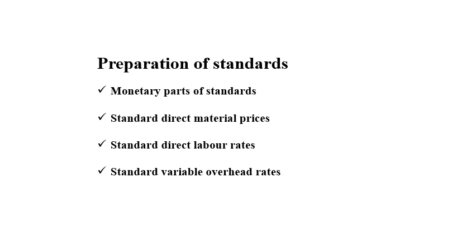In the monetary part of standards, we see that monetary means we are talking about monetary values. So the variance may occur from standard direct material, standard direct labor, and standard variable overheads. Not fixed overheads, because whether you make production or not, it doesn't matter, because they don't change.